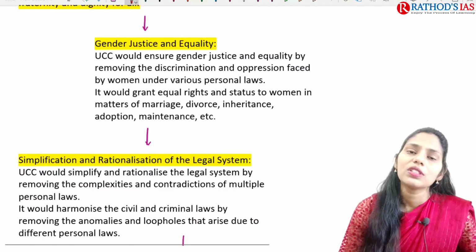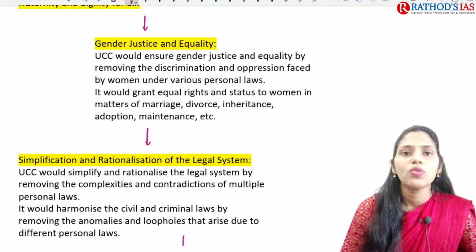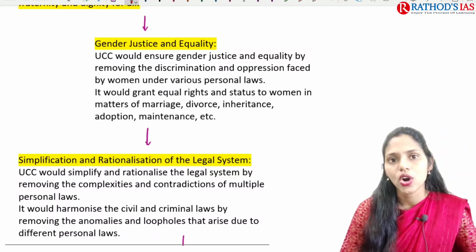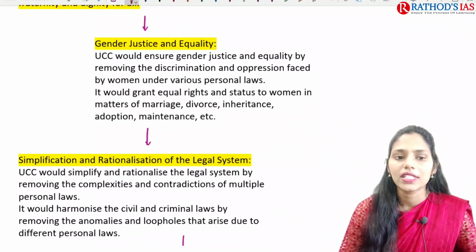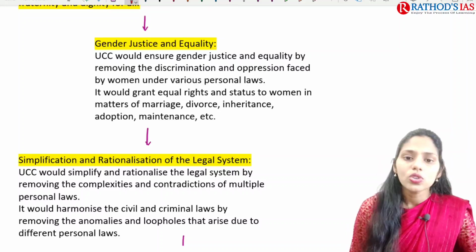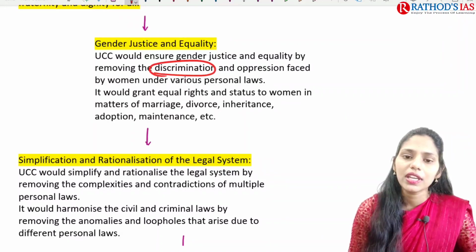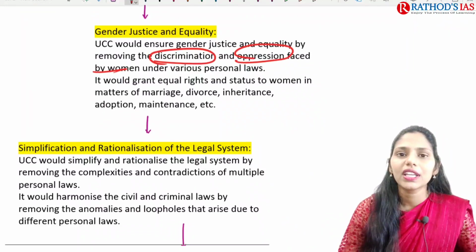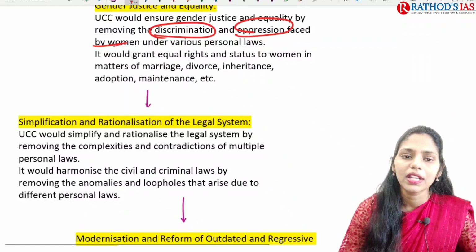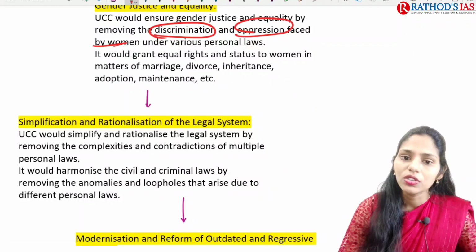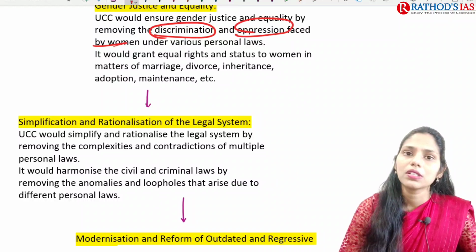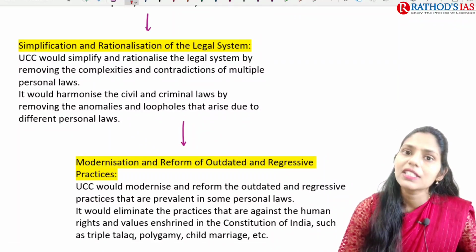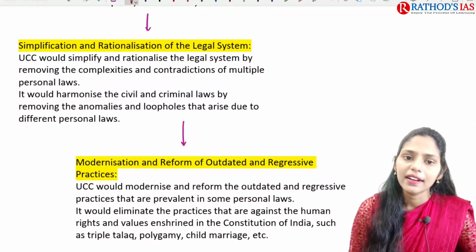And what is the second one? We can promote gender justice, and we can also promote equality. This uniform civil code will ensure gender justice and equality by removing discrimination. We can remove the oppression which is faced by women under personal laws, and we can grant equal rights and status to women in matters of marriage, divorce, inheritance, adoption, maintenance, etc.